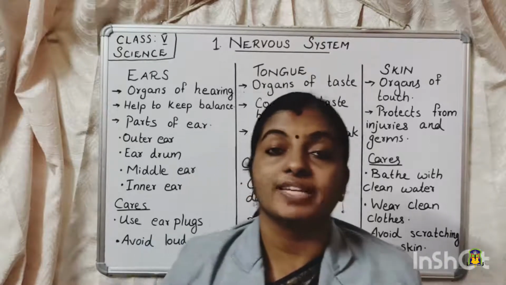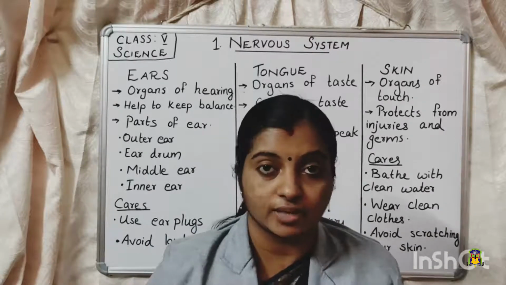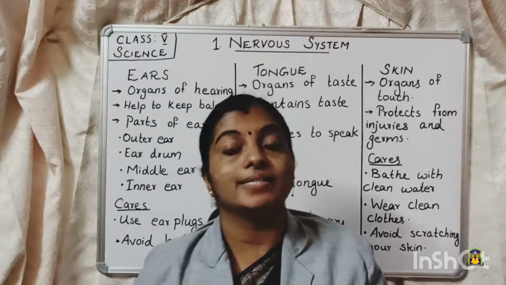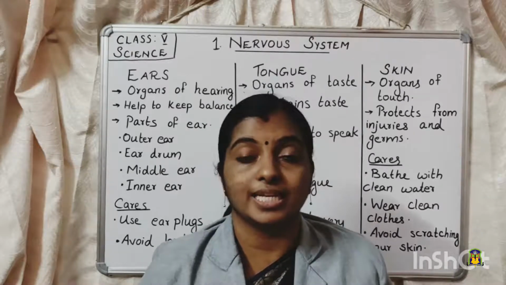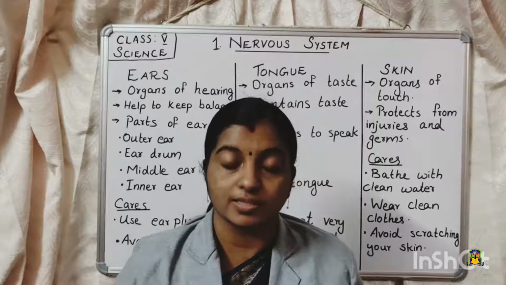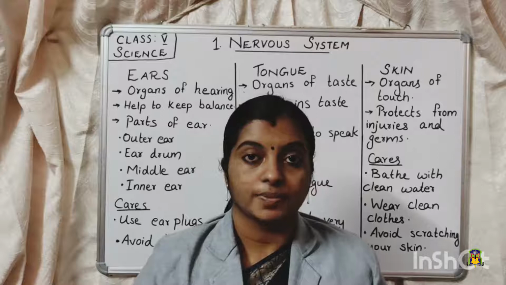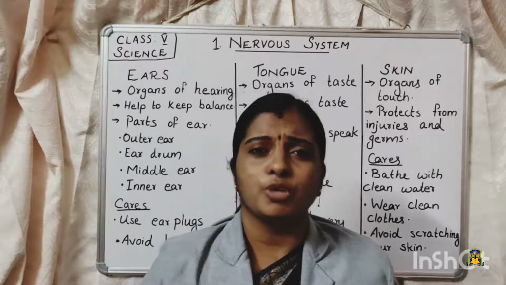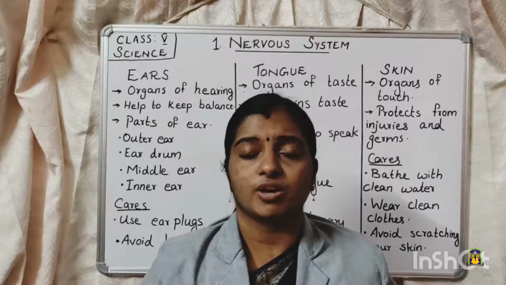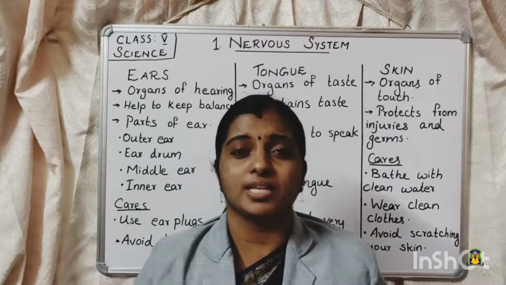Another thing is, always use earplugs when we are swimming in water. Why? Because when water enters the ears, it may cause infection. If this water gets locked in the ears, it can cause infection. So we have to use earplugs when we swim. Then another thing is, do not expose yourself to loud and disturbing noises because they can damage the eardrum.